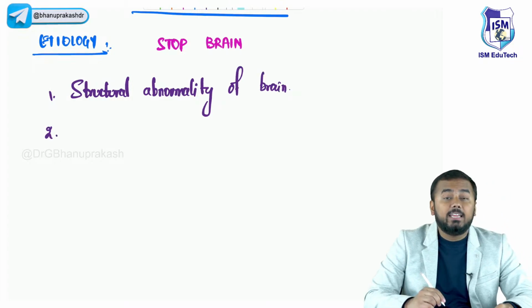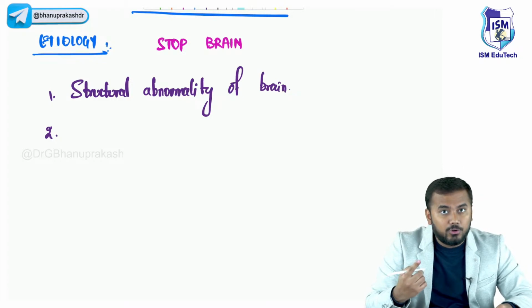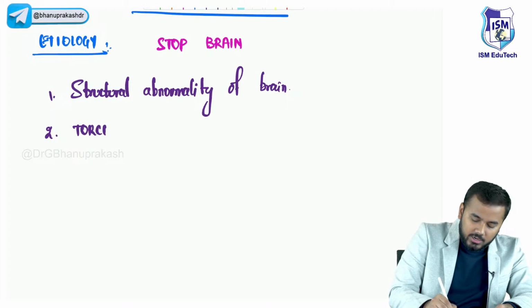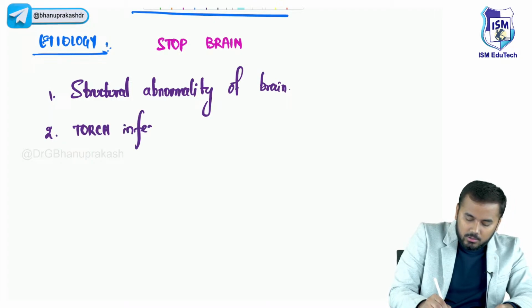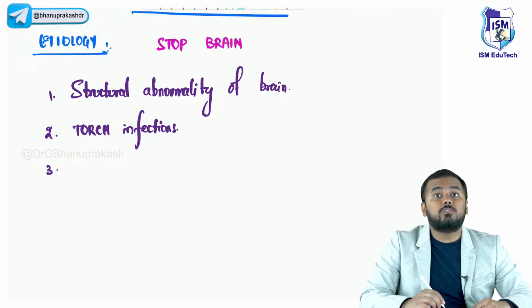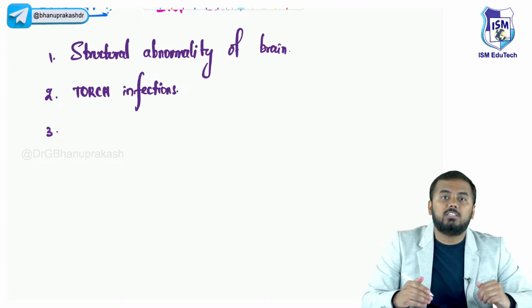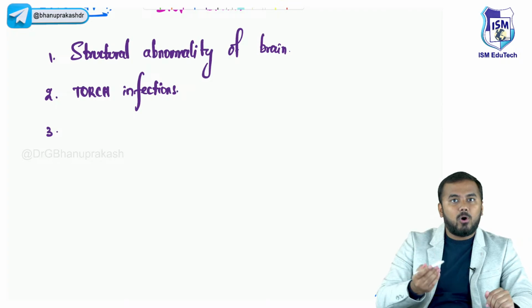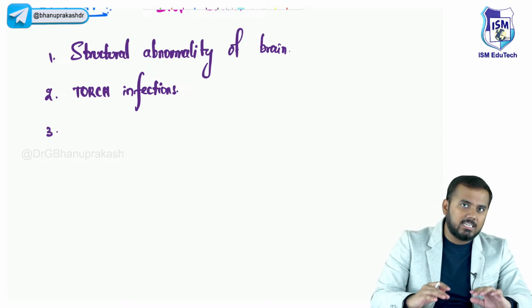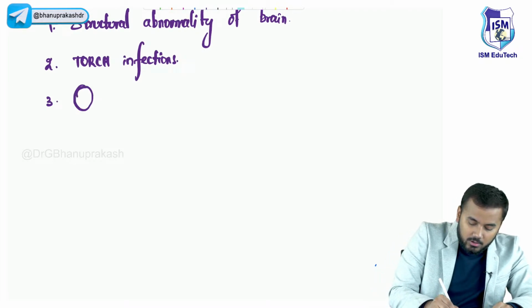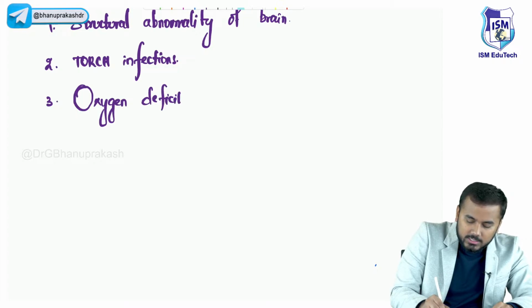Second important thing, T. T stands for TORCH infections. All of you know TORCH infections are very, very important, right? So T stands for TORCH infections. After TORCH infections, O. O stands for oxygen deficiency. Oxygen deficiency means what? That would lead to HIE, hypoxic ischemic encephalopathy. We discussed it clearly in the previous videos, right? So O stands for oxygen deficiency or oxygen deficit.